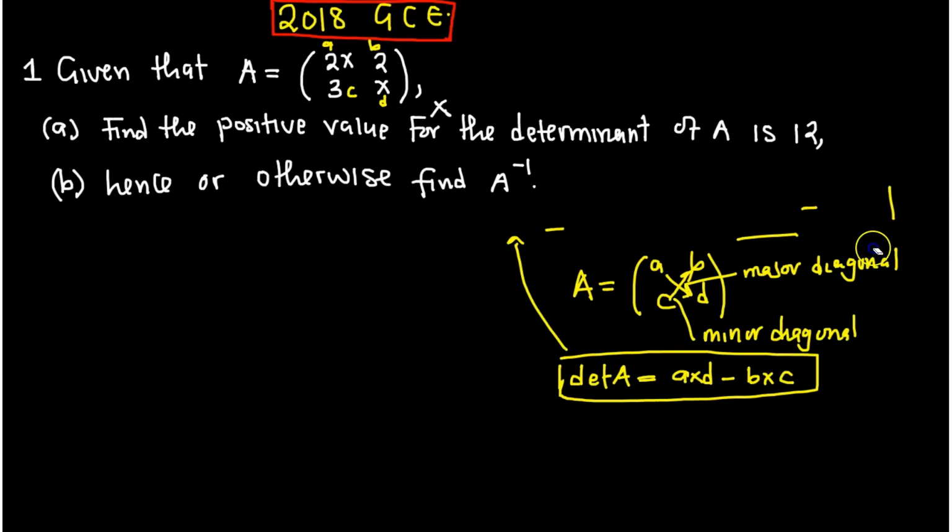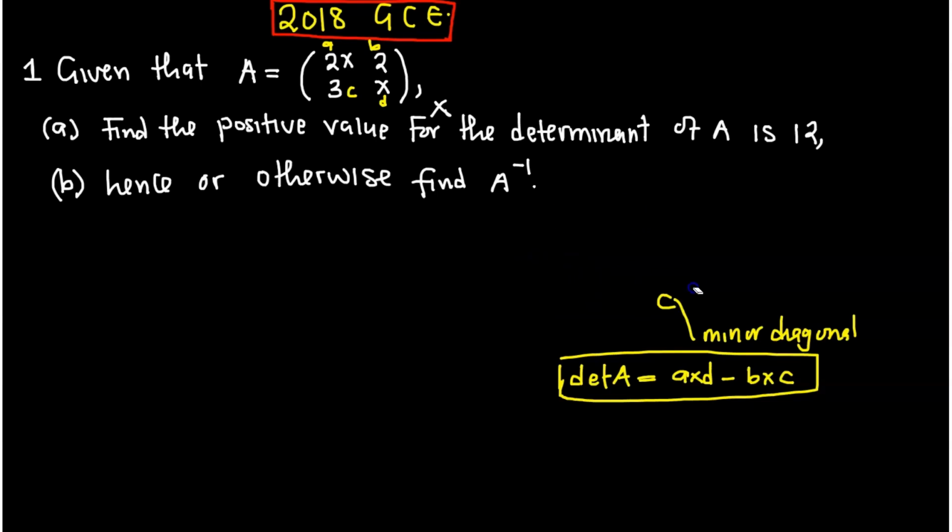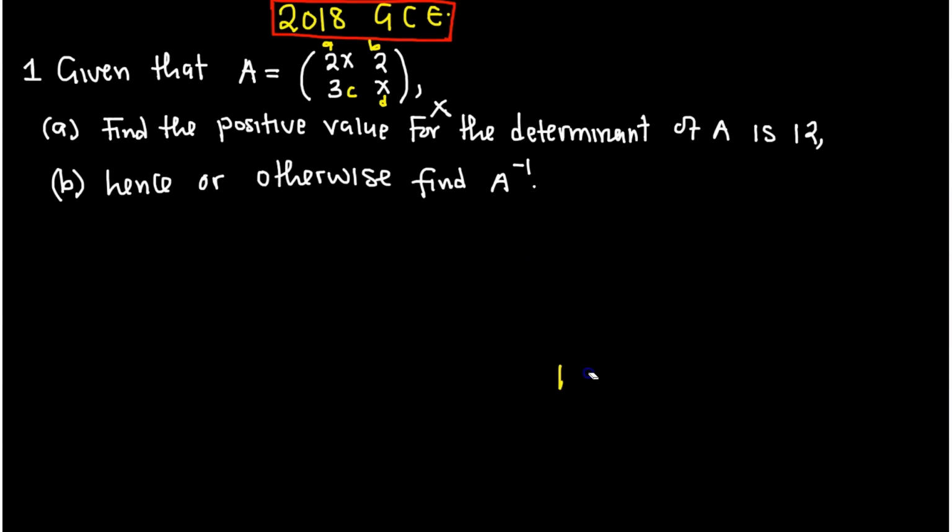Okay, so let us try to find the value for x. Here they are telling us to find the positive value, meaning there might be a negative value. So let me just write it here. Determinant of A is equal to what? The major diagonal, A times D, minus B times C. This is the formula that we are going to go with. In this formula, where the determinant is, you have 12. So let us find the value. We are answering question A.